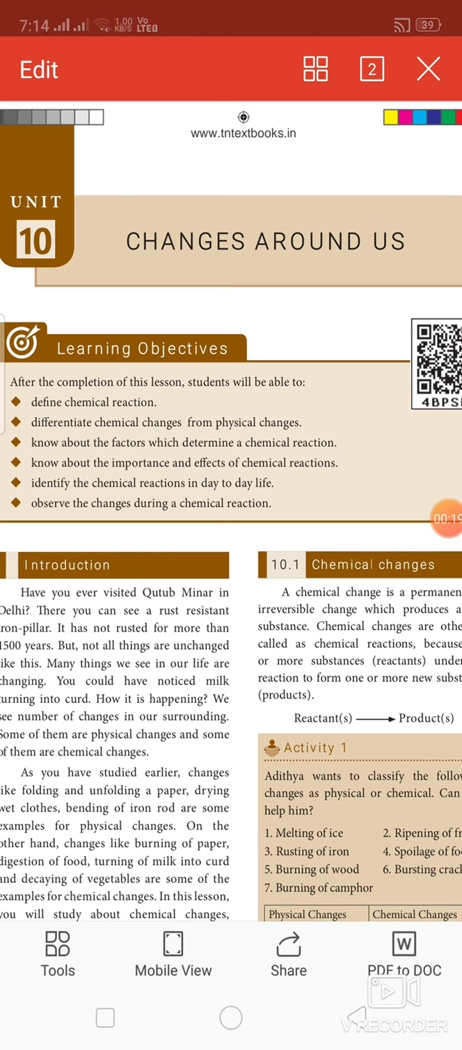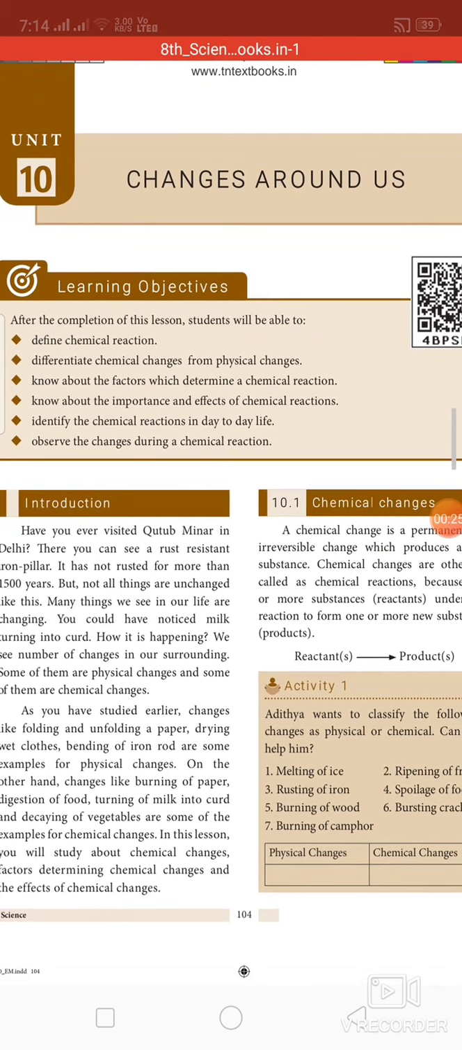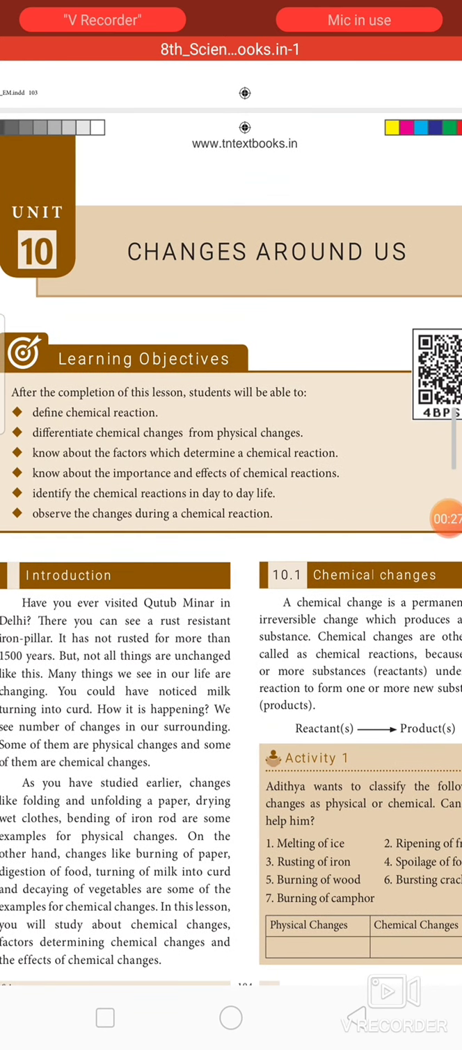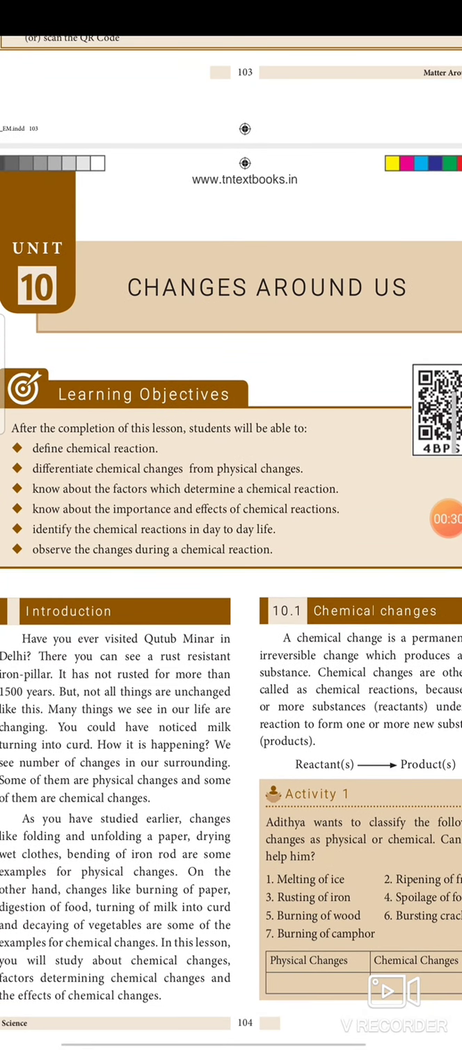By learning this lesson, we can easily define what chemical reactions are and differentiate chemical changes from physical changes, know about the factors that determine the chemical change, the importance of chemical change and the effect of chemical changes, and we can easily identify the chemical changes in our day-to-day life.